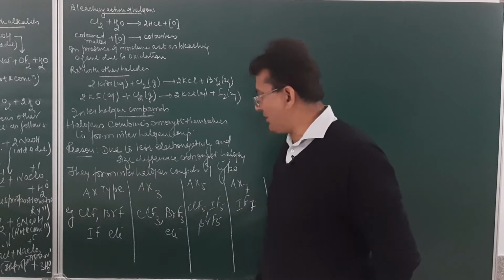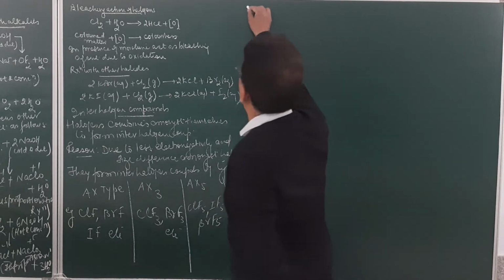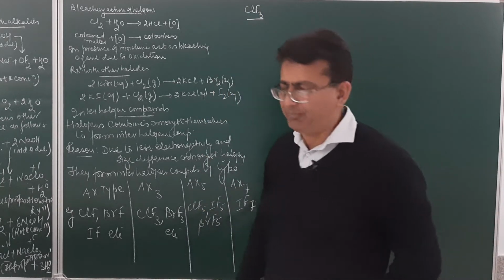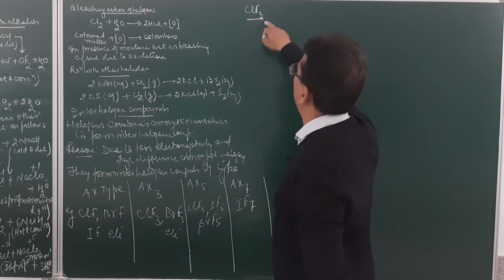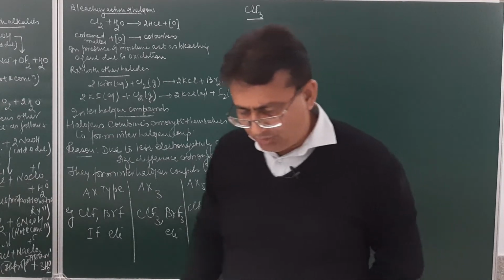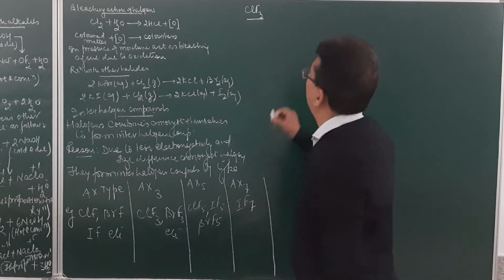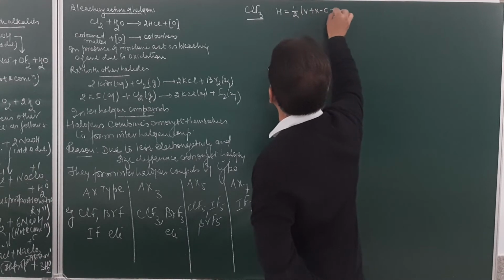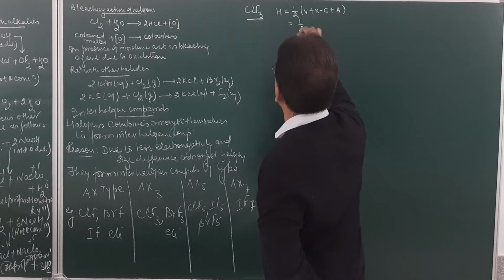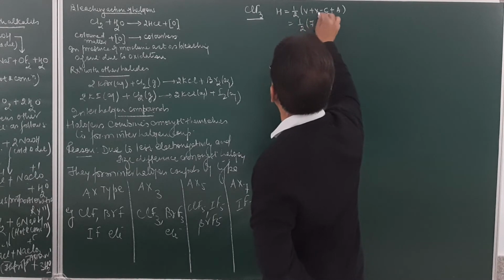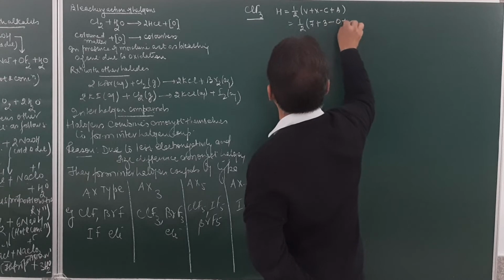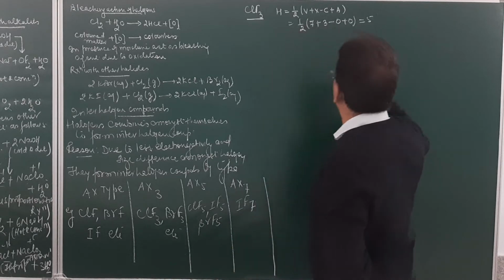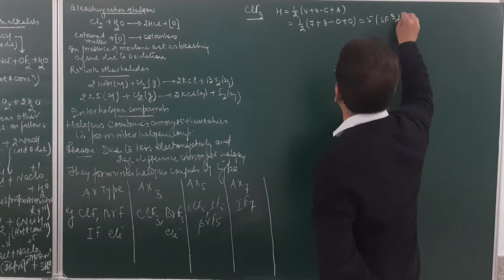Now, students, you must remember how to determine the shape of these, because in the board examination it is asked what is the shape of these compounds. Suppose we have to find out the shape and geometry of an interhalogen compound. We take the molecule ClF3. Here we determine the hybridization, which is half into V plus X minus C plus A, equal to half into 7 plus 3 minus 0 plus 0, which comes out to be 5. So it will be sp3d hybridization.